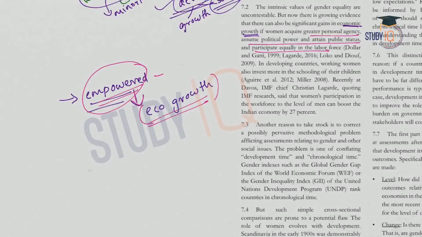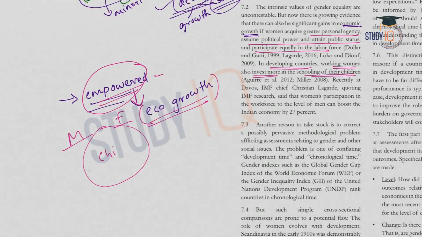And it is also evident that especially in developing countries, working women will contribute or invest more in the schooling of their children. If in a family both the mother and the father are working, the children will get more education. That is, if the female counterpart is also contributing towards the family, it means the children will get more education. This is also evident from cross-country examples.